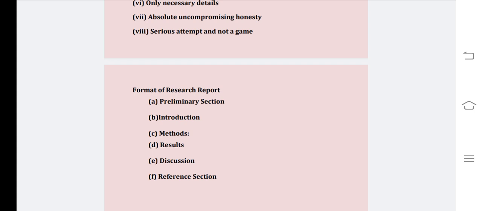Under methods, the researcher needs to give complete information about how the study was conducted, from which population the sample was selected, how many subjects were selected, and what the demographic features of the subjects were, that is relating to gender, height, weight, age, income, etc.